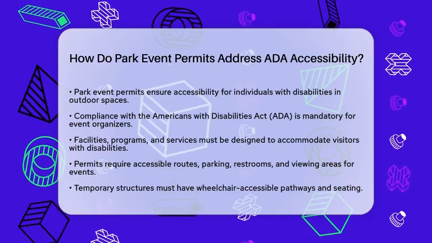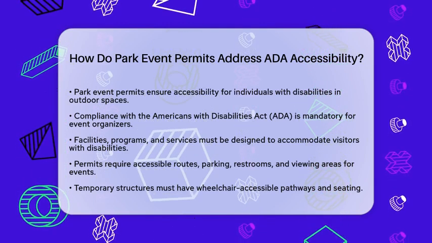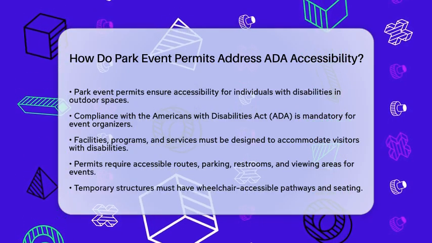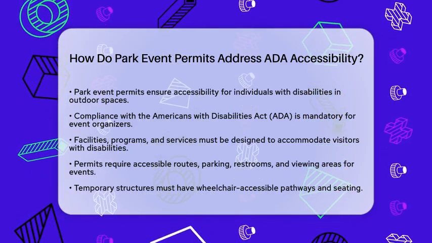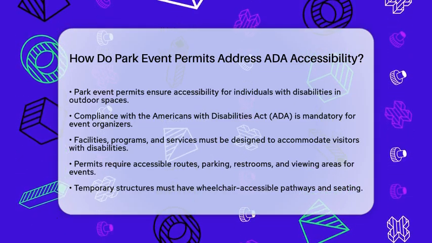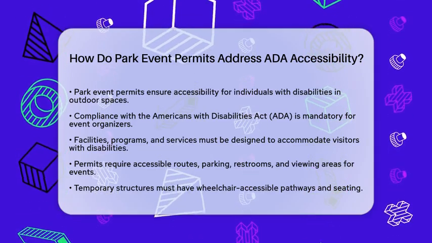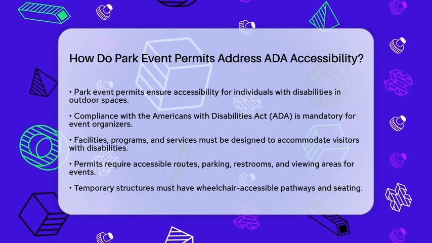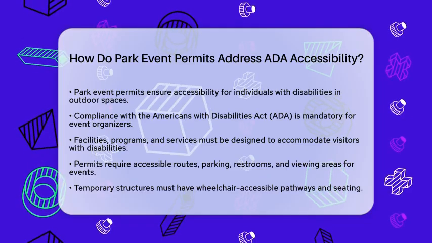Park event permits play a vital role in making sure that parks and campgrounds are welcoming to all visitors, including those who may have mobility challenges or other disabilities. First, these permits require event organizers to comply with the Americans with Disabilities Act. This means that facilities, programs, and services must be accessible. Organizers must design events that accommodate visitors with disabilities, following both federal and state accessibility laws.